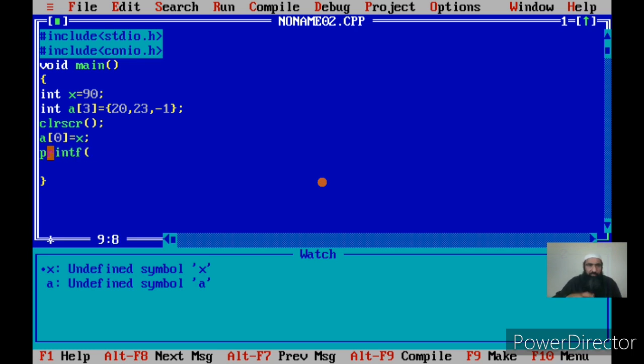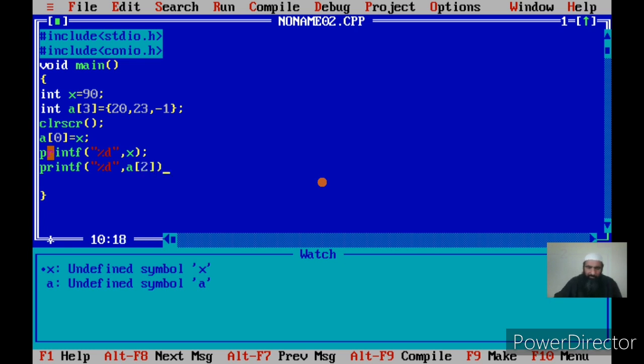If I print the value of x on the screen, I should first give the format. Because its data type is integer, the format will be %d, comma x. This is how to print the value of a variable. Same way, the array element can be printed with printf, %d, %d, close, comma, element number third I will print. A of 2 will be its index because it is the third element.